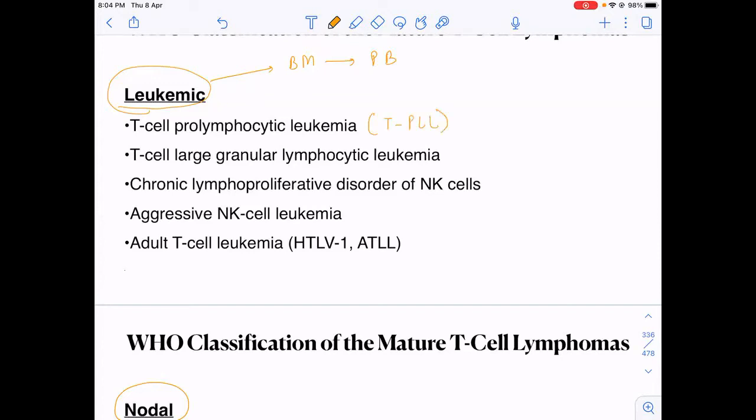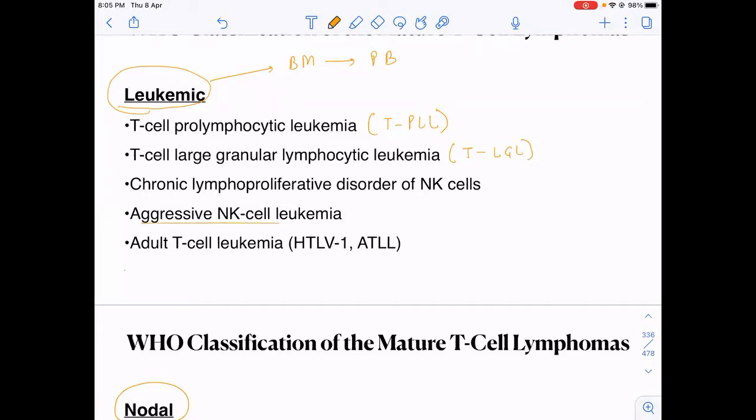Amongst T cell NHLs, you will get only one or two questions, but it is a big topic. You cannot predict which kind of questions you get, so we have to read the whole topic, but I have tried to simplify it as much as possible. So in the leukemic variants, the first one is TPLL, T cell pro-lymphocytic leukemia. The second one we'll read is TLGL, T cell large granular lymphocytic leukemia.